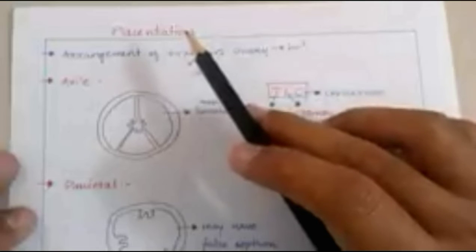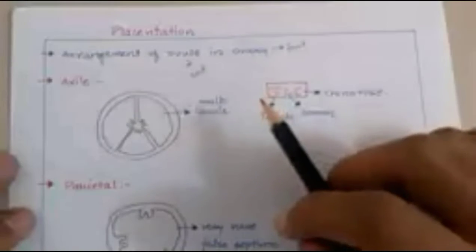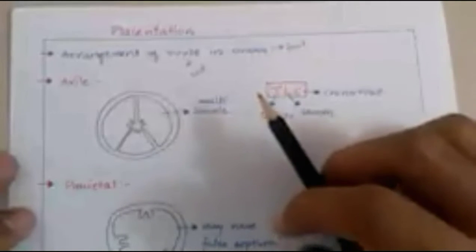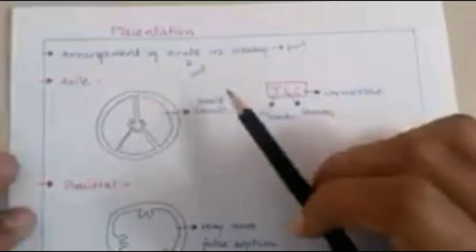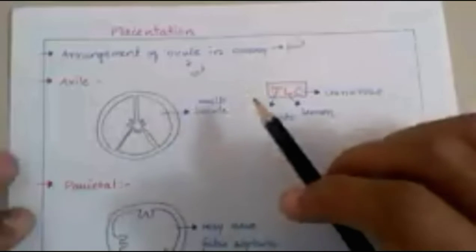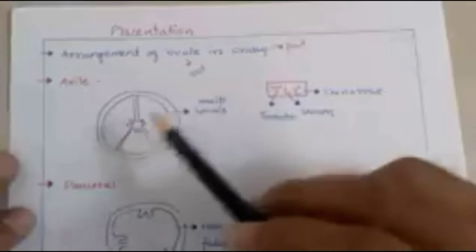There are different types of placentation given in our book: axile placentation, parietal placentation, free central placentation, basal placentation and marginal placentation. We have to understand the concept of how the ovules are arranged in the ovary in each particular placentation, as well as their examples. So let's start.